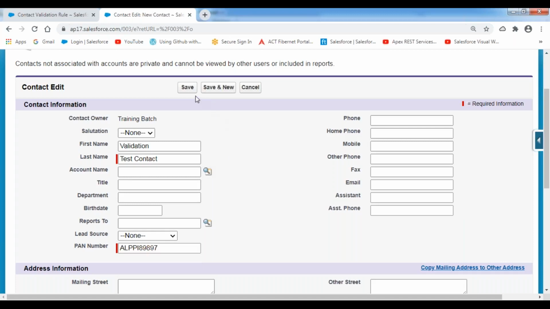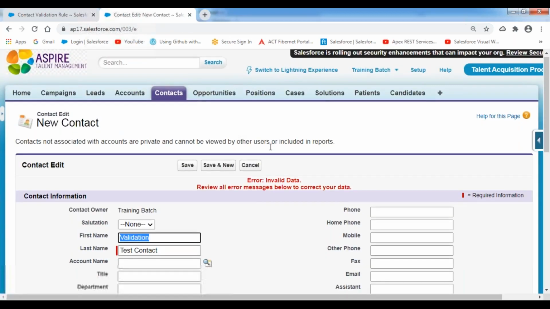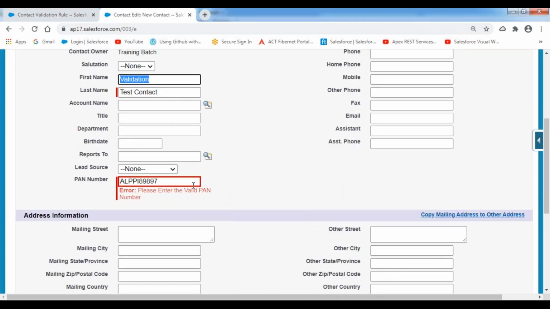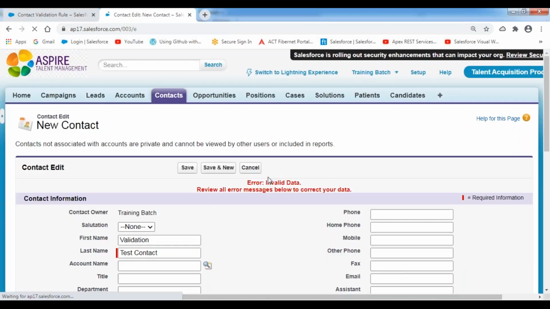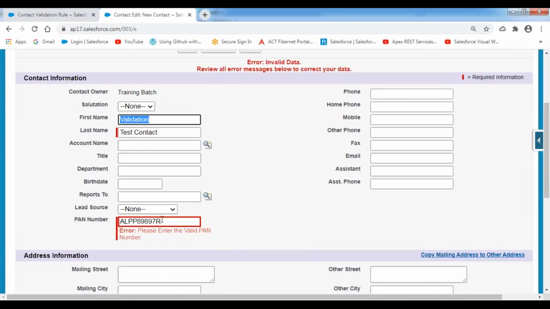Is it valid? No. Let's click on save, but it won't allow. It is indicating, please enter the valid PAN number. So here I'm giving 4 characters, 5 digits, 1 character. That means wrong format again. Click on save. It is not accepting here. Please enter the valid PAN number.